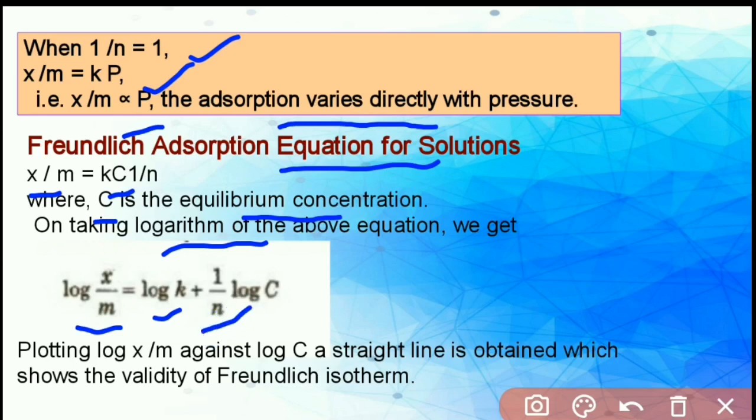When we plot a graph between log x by m against log c, a straight line is obtained, which shows the validity of the Freundlich isotherm. The difference between the final and initial concentration gives the value of x. Using the above equation, the validity of the Freundlich isotherm can be established.